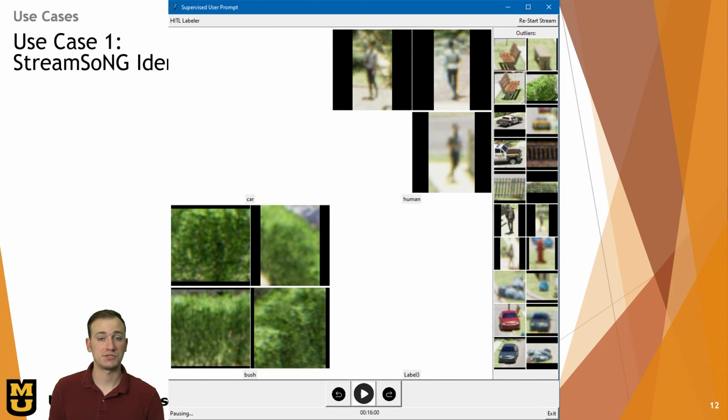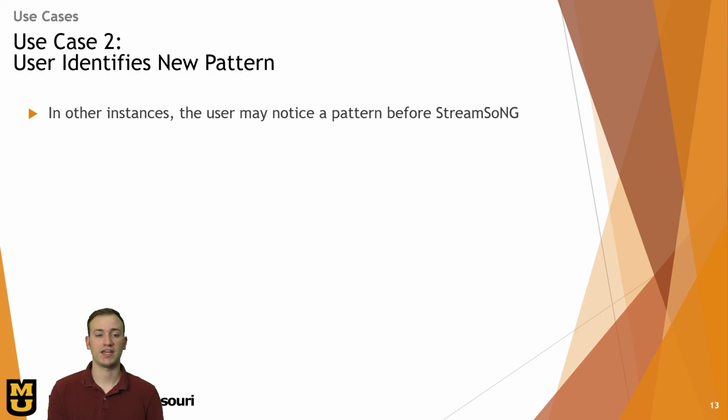Now in our preliminary results, we see that this reduced image feature data doesn't cluster well in space, and therefore StreamSong doesn't usually find these emergent patterns very quickly. It usually takes a lot of data. So how do we reduce the load on the human operator and in waiting for these classes to emerge? Well, that's use case 2.